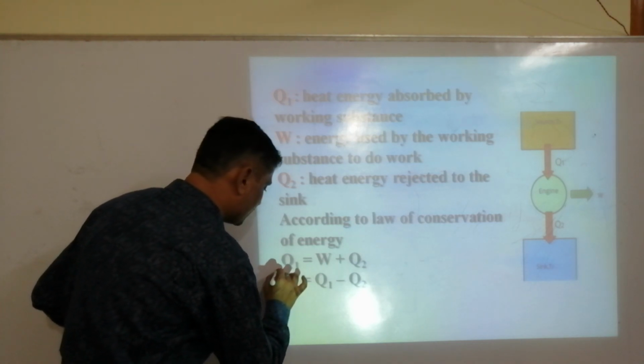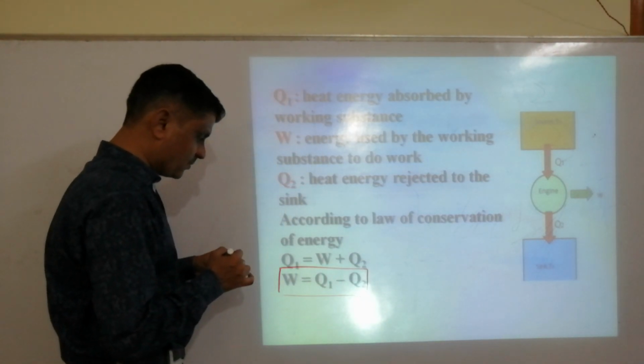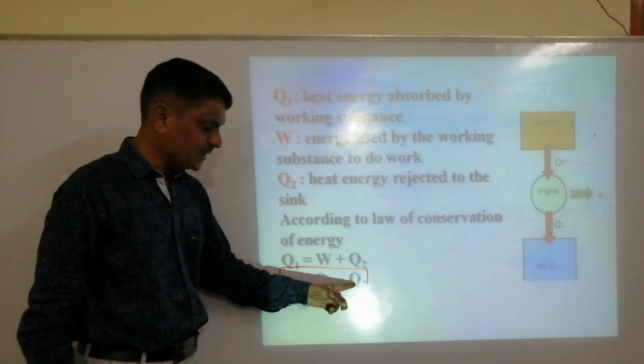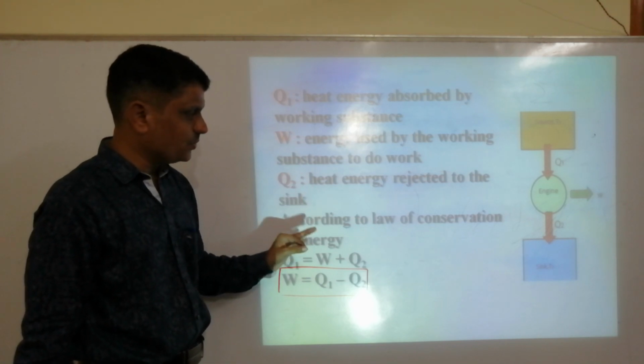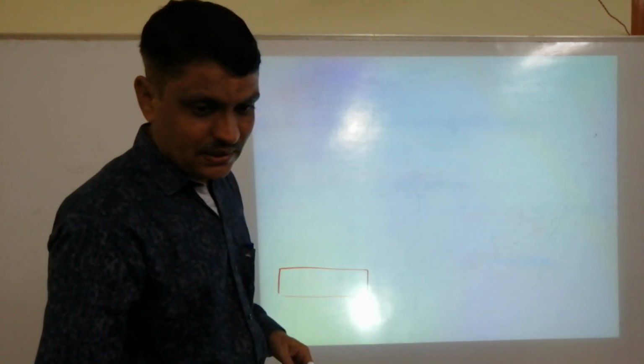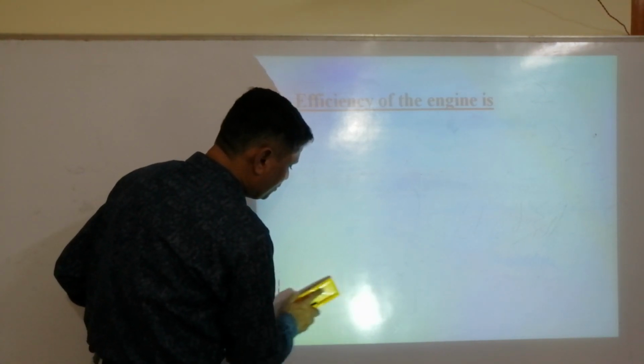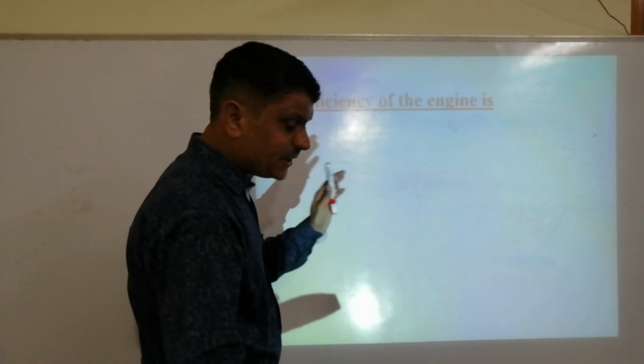Today we are interested in W. So W is equal to, sending Q2 to this side, Q1 minus Q2. This you have to remember. Next is the efficiency of the engine. What do you mean by efficiency?